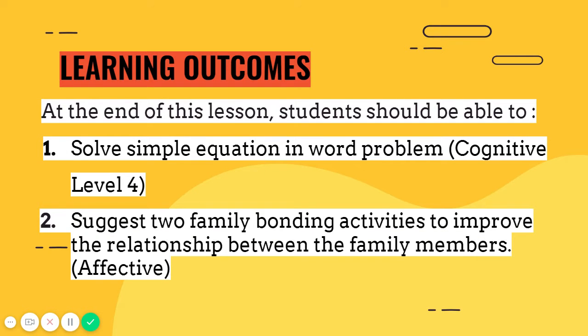The learning outcomes for this activity are: students will be able to solve simple equation in word problem. That's for cognitive domain level 4. As for affective domain, students will be able to suggest two family bonding activities to improve the relationship between the family members.